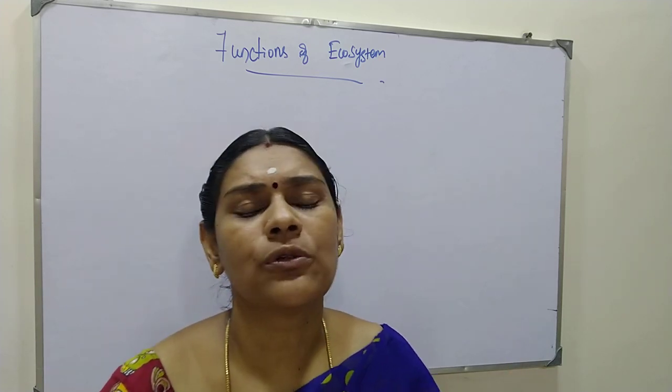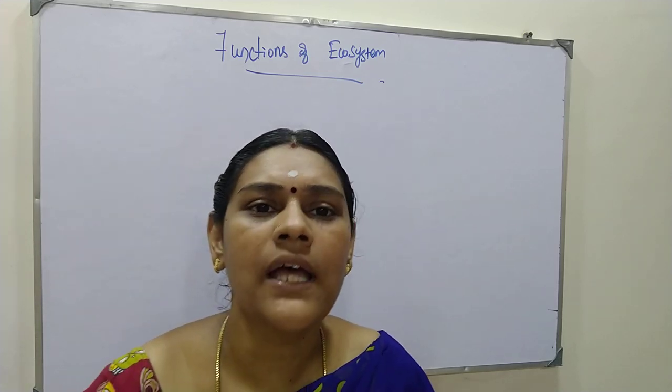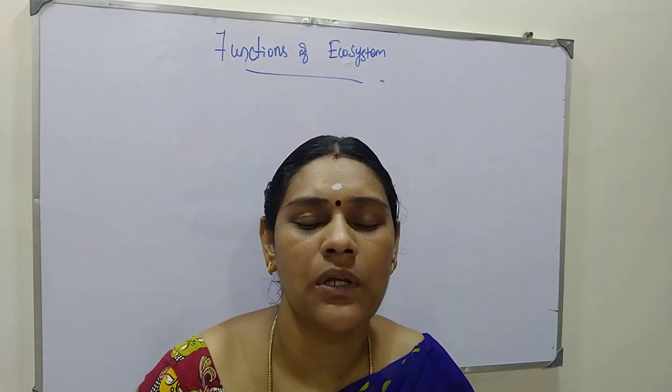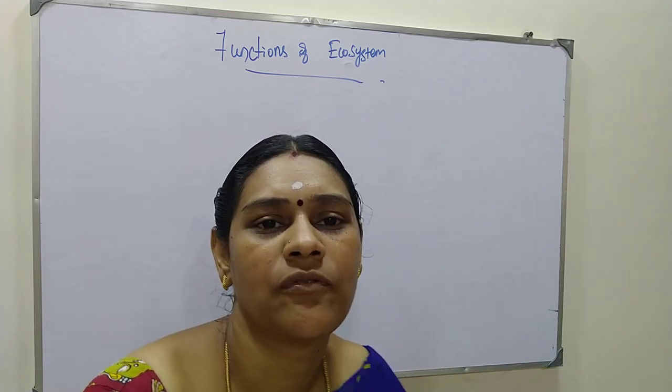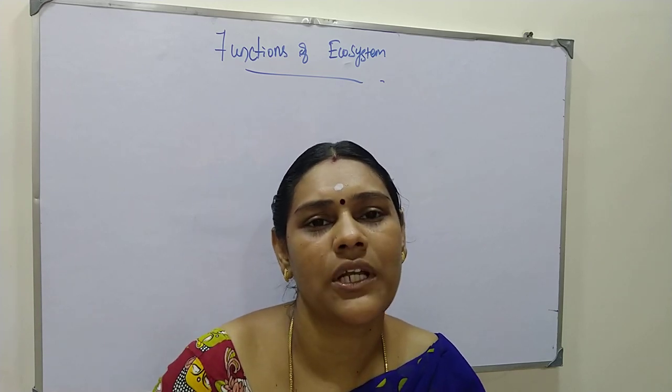Before going to the functions of ecosystem, we should know about sunlight, which is very essential for the function of the ecosystem. What do we need from the sunlight?